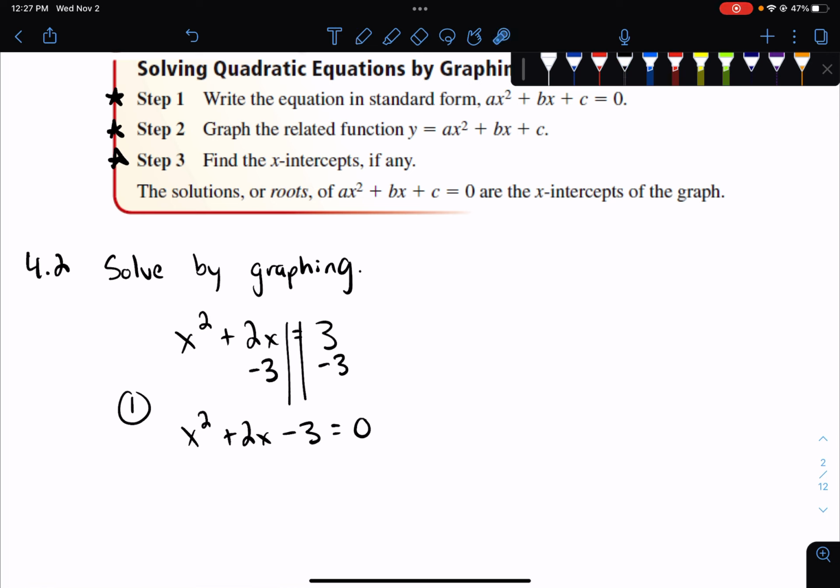Step 2 that you wrote down says to graph the related function, but notice that instead of a 0, it has a y in that spot. So I'm going to rewrite this as x squared plus 2x minus 3 equals y. And that's what I want to graph. So instead of a 0, I just put a y there because I want to make a graph of a line, and I can't have a 0. I need a letter there. I need my y value. So x squared plus 2x minus 3 equals y.